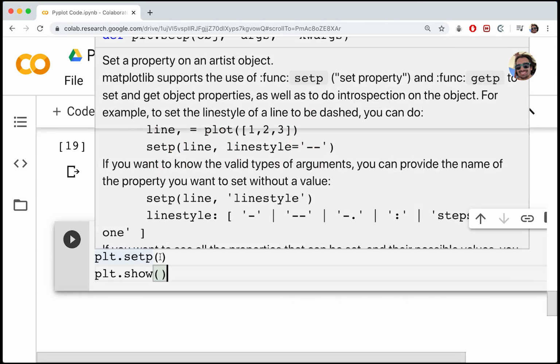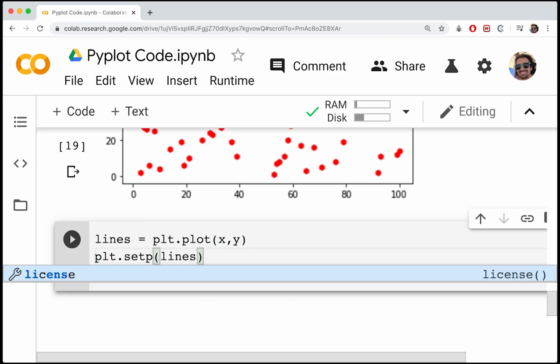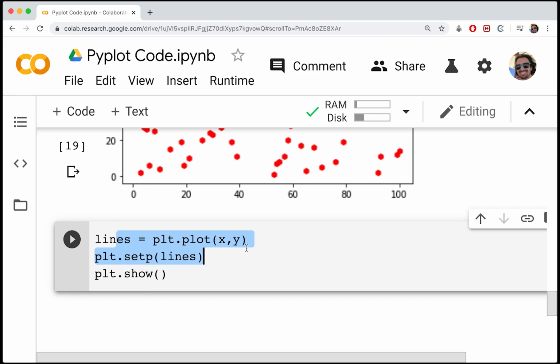So first of all, we have to get the line. Interestingly enough, we can retrieve that from plt.plot. We can just say the lines are going to be equal to this. Lines, I say plural because there may be multiple lines on this plot. In this case, there's only one, but there may be multiple. So plt.setp, we want to pass in the lines that we are plotting.